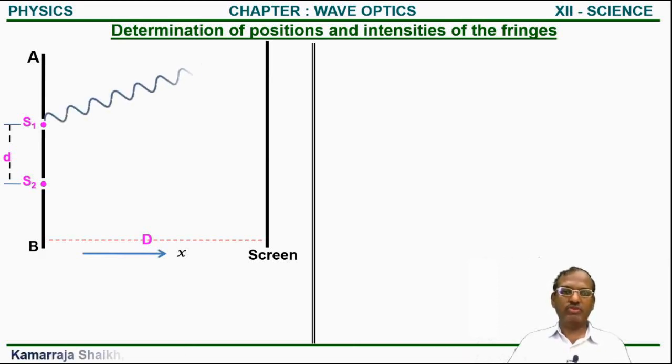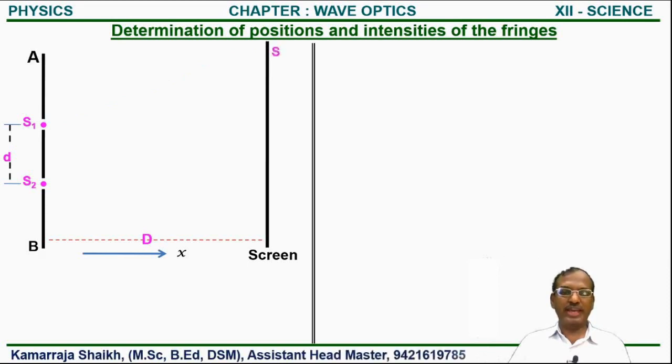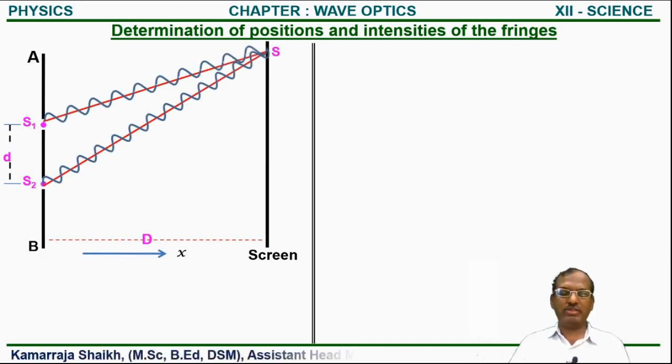As the source S1 will send the waves and reaching at point S, similarly the source S2 will also send the waves and reaching at point S. Means we can say that both light sources S1 and S2 can send the waves and reaching at point S. The point S may be dark or point S may be bright, and this depends on its path difference that we saw earlier.